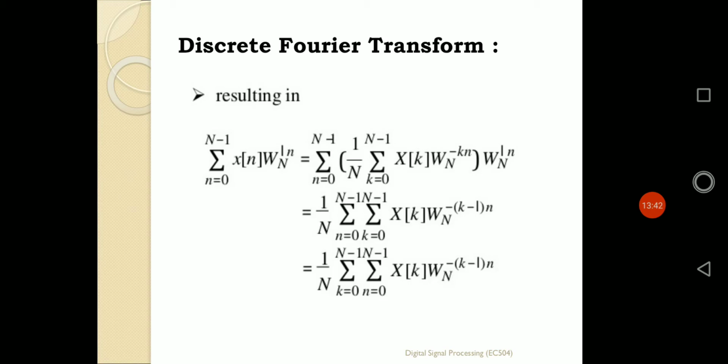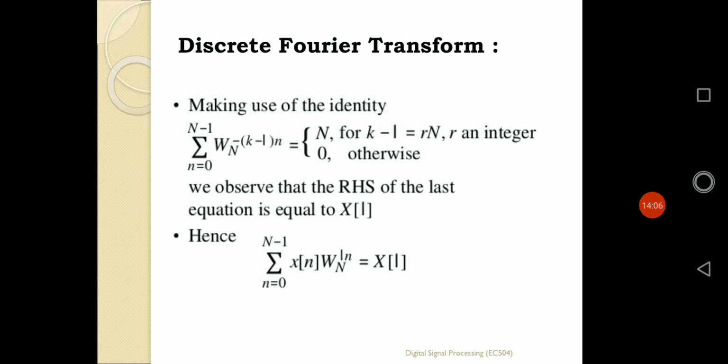So not only the value of n but also the value of k, both range from 0 to N minus 1, and within the summation it will be defined by X of k omega N to the power minus (k minus l) into n. So in that way it will be defined by 1 by N, and under the two summations, X of k omega N to the power minus (k minus l) n. So making use of that identity, if the summation ranging from 0 to N minus 1 of omega N to the power minus (k minus l) n is defined by N, we observe that the right hand side of the last equation equals X of l.